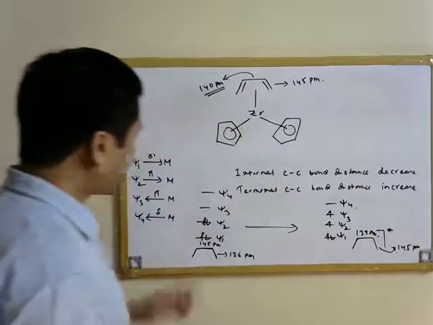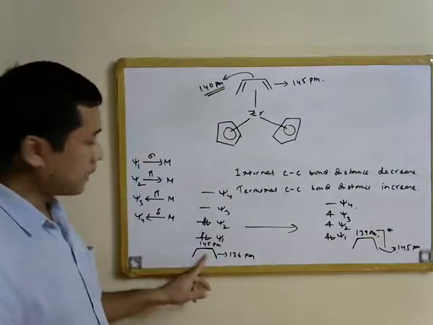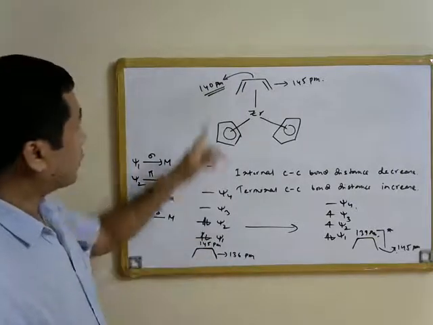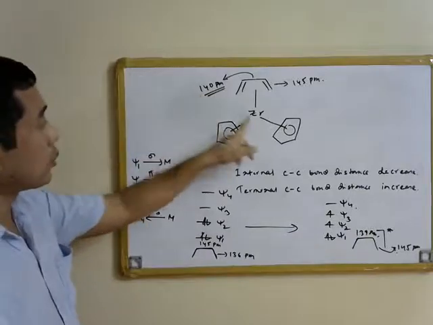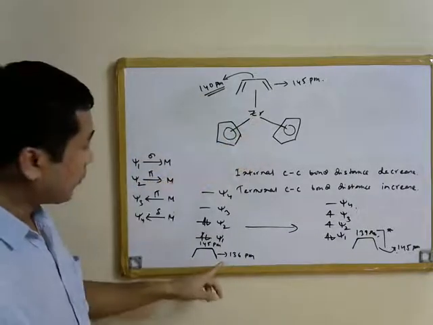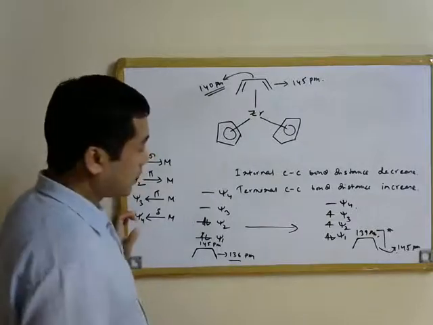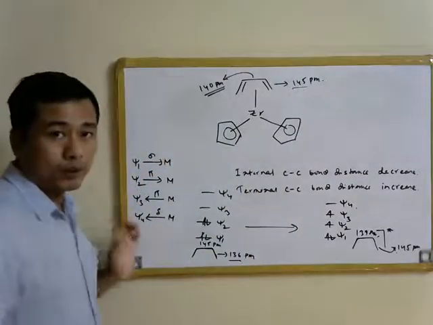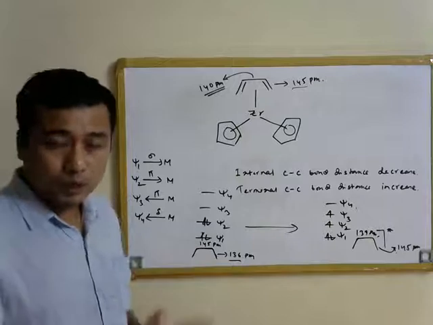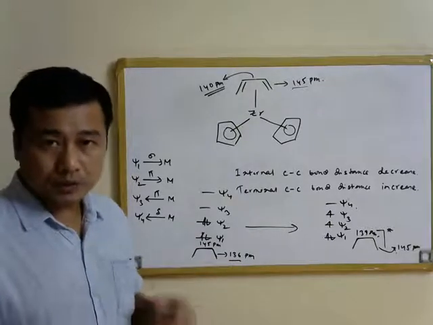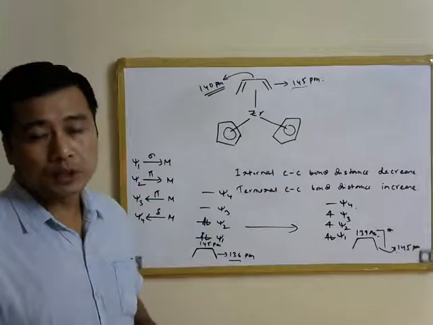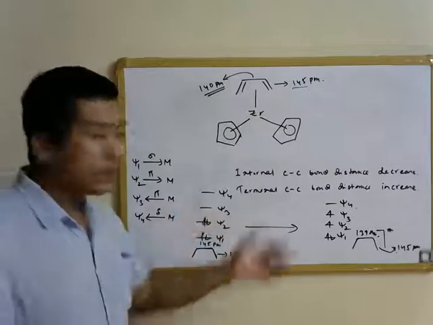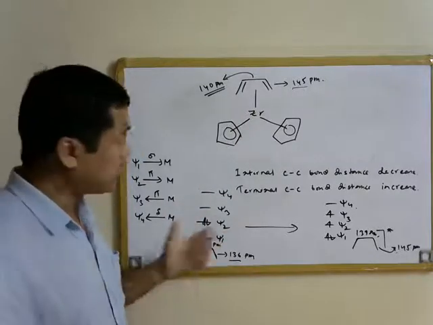So what we see is that in the case of the free butadiene, we have already observed that the internal CC bond distance is 145 picometer, which decreases to 140 picometer upon complexation of butadiene with zirconium, while the terminal CC bond distance was equal to 136 picometer in the case of the free olefin, which increases to 145 picometer. This is happening because of increasing population of the Psi3 molecular orbital and decreasing population of the Psi2 molecular orbital in the butadiene molecule, that we have seen also can be triggered by electronic excitation of butadiene.